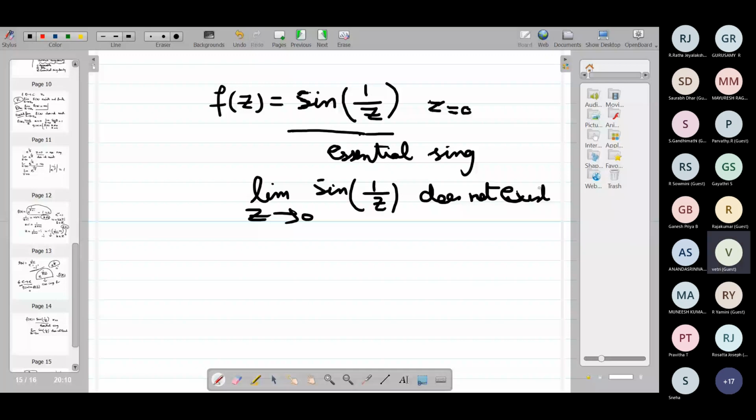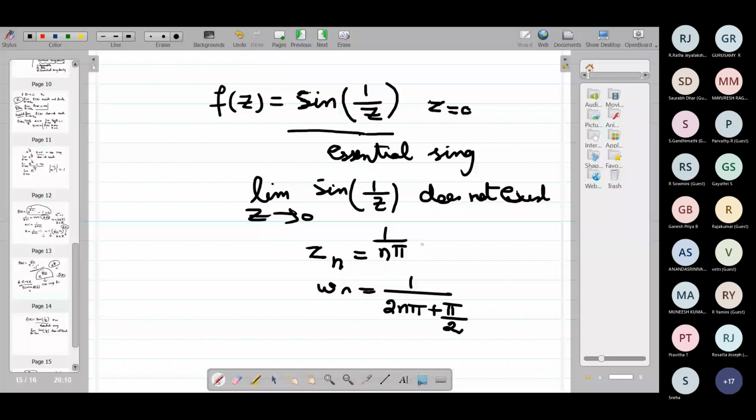So you take Zn to be 1 by n pi, and you take Wn to be 1 by 2n pi plus pi by 2. As n goes to infinity, both of these go to 0, but for the first one, sine of 1 by Zn will go to 0. For the second one, it will go to 1. So therefore, the limit does not exist, and it is an essential singularity.